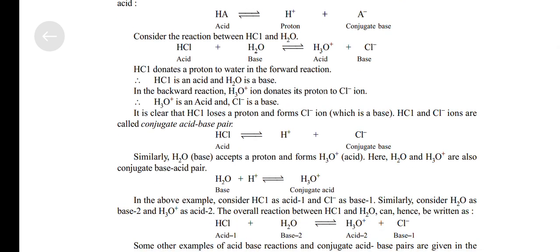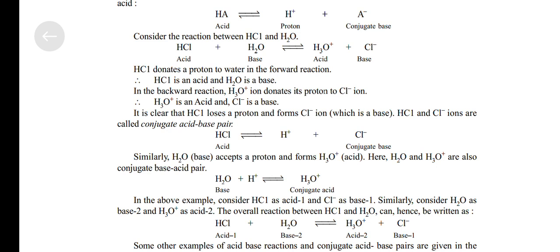HCl donates a proton to water in the forward reaction. Therefore, HCl is an acid and H2O is a base. In the backward reaction, H3O positive donates its proton to Cl negative ions. Therefore, H3O positive is an acid and Cl negative is a base.